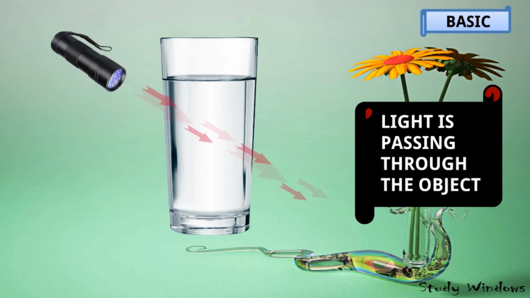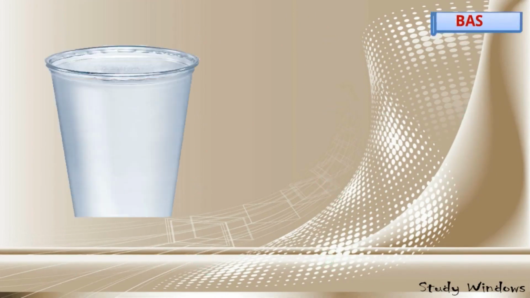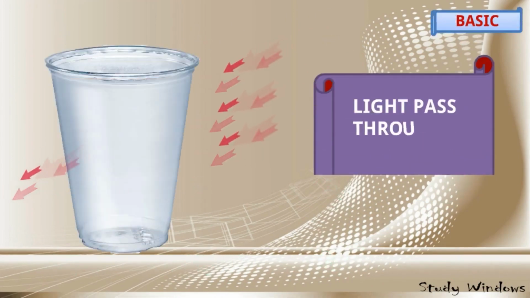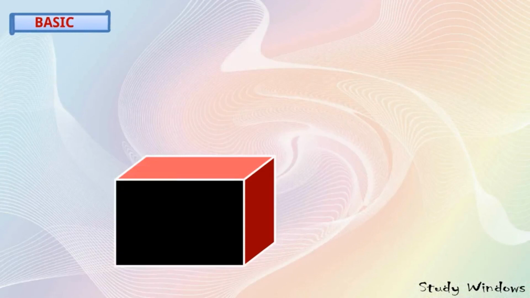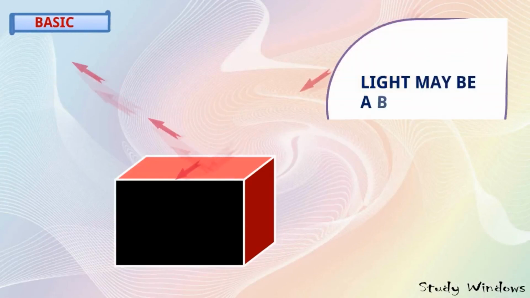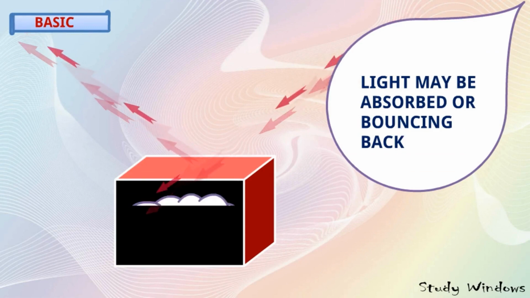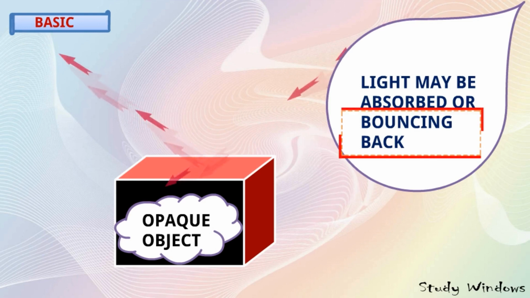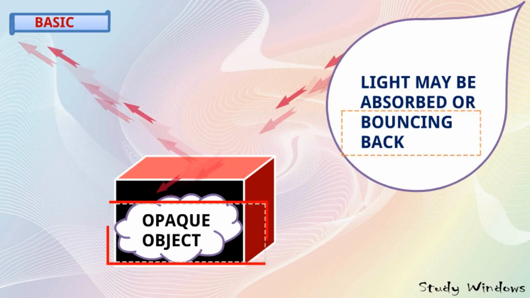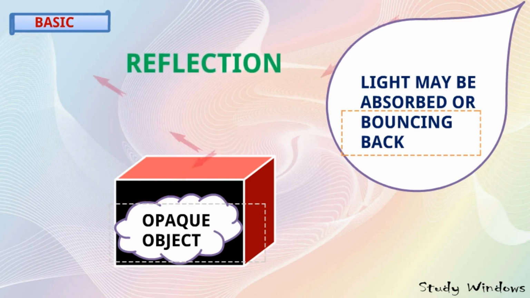This is a glass of water and light is passing through the object completely. So this object is known as a transparent object. If light passes through partially, then it is called a translucent object. And if light may be absorbed or bouncing back to the same medium, then the object is known as an opaque object. If bouncing back, then the object should be opaque. And this bouncing back is known as reflection.